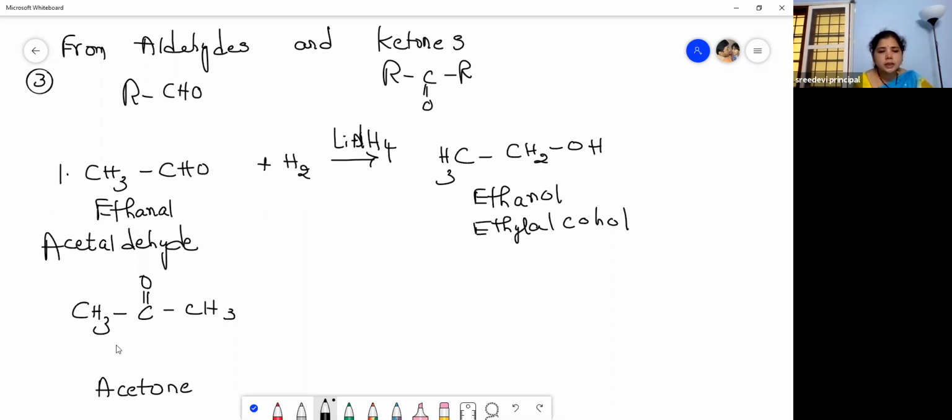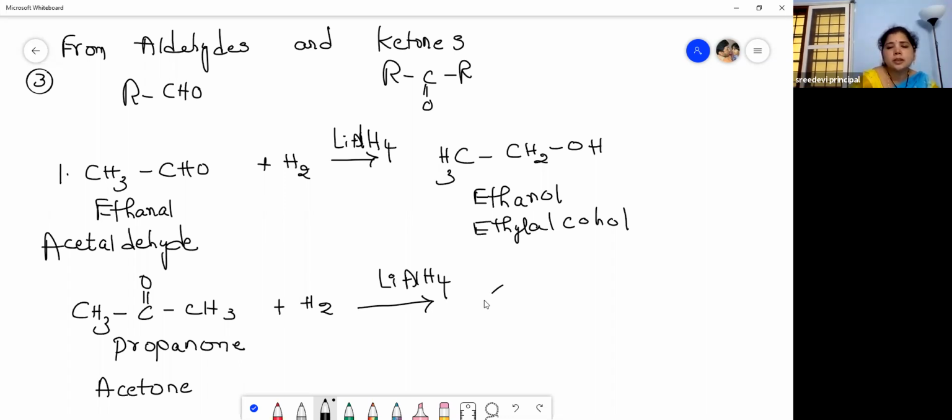The common name is acetone and the IUPAC name is propanone. How many carbons? 3 carbons. 1, 2, 3. The 'one' is the ketone name ending. Propanone. Now when this is reduced, addition of hydrogens is called reduction, right? When you take reducing agents like lithium aluminum hydride, sodium borohydride, all these are reducing agents, what do you get? You will get a secondary alcohol.